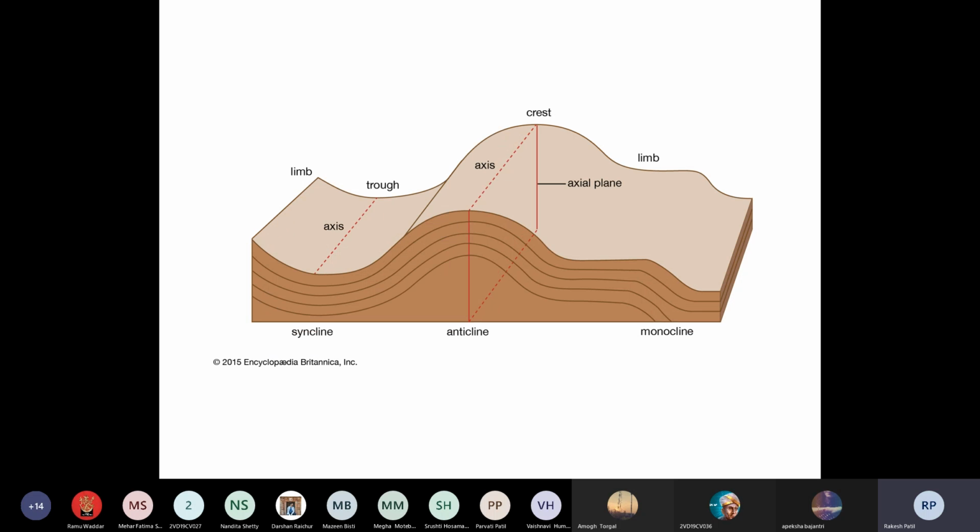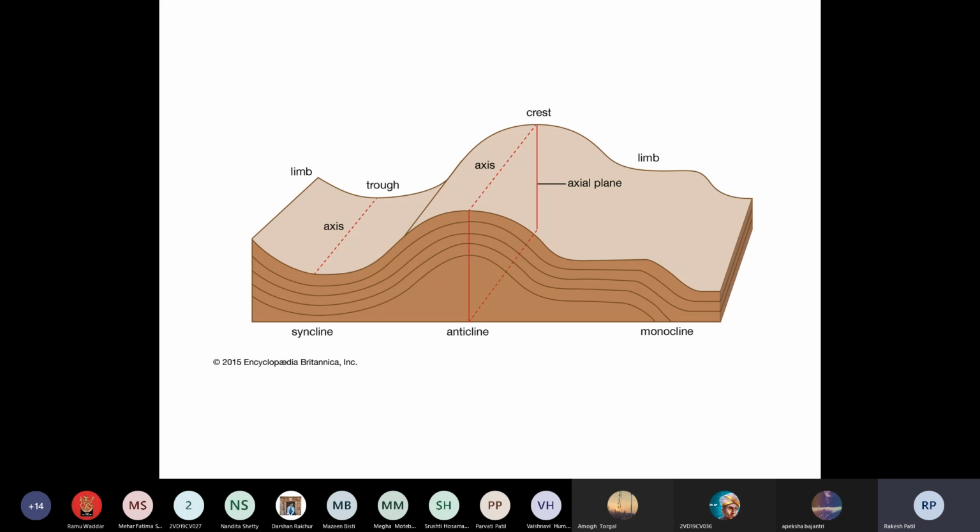Due to change in the temperature and pressure, what happens? The rock bends. This type of bend is called a fold. Mountains: how do mountains occur? When a horizontal layer of rock gets stressed or strained. Stress means force acting on a particular material. Strain means change in the volume of the material.